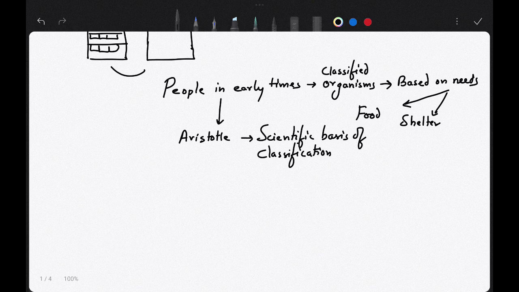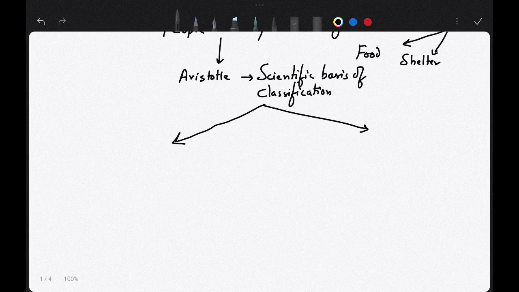Now you will say, sir, what is the scientific basis of classification? It means there must be some features that can be used to identify that organism scientifically. So what were these features? First, he divided plants and animals. There were about 500 animals that he classified.